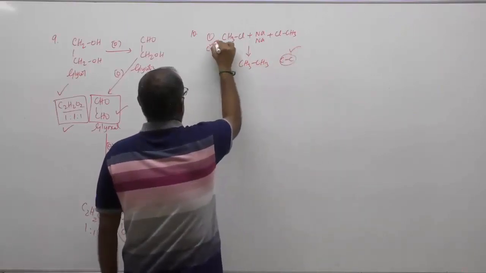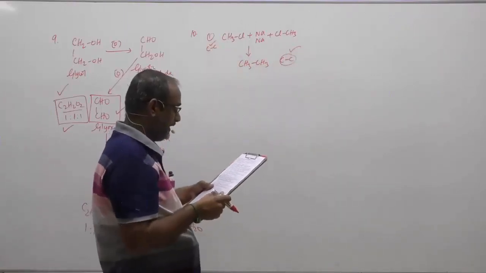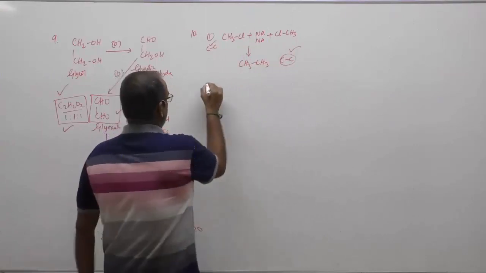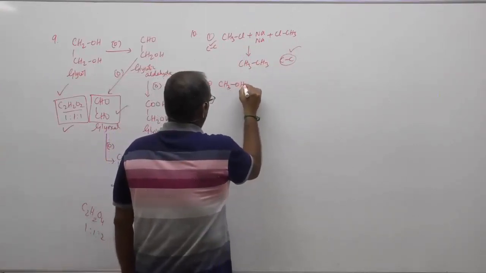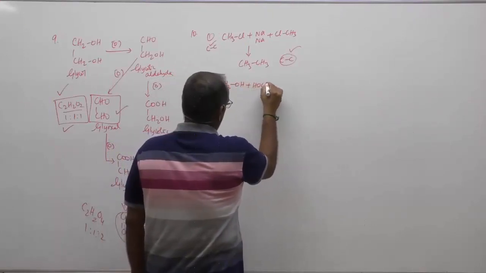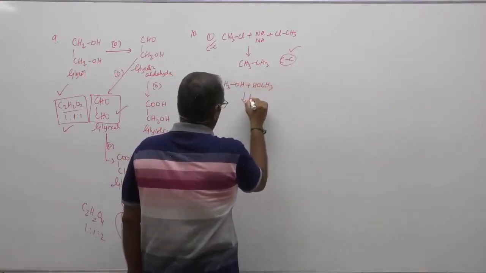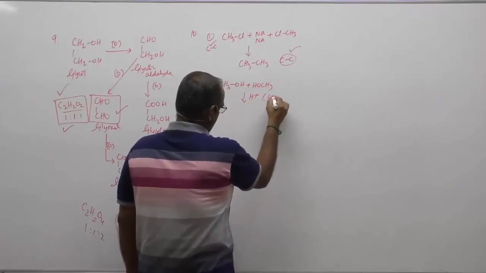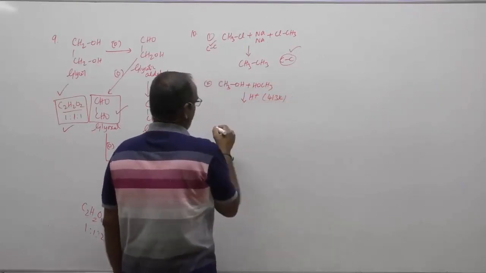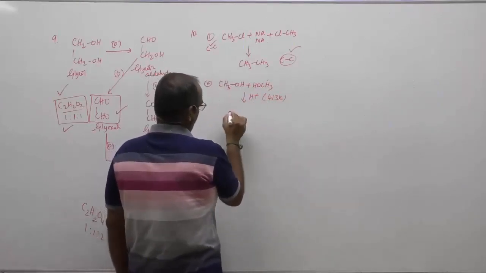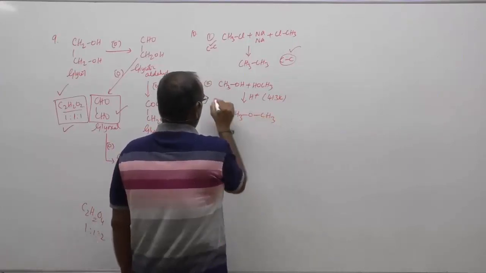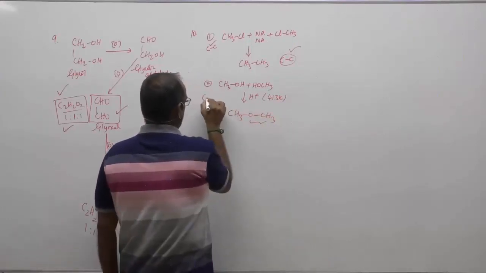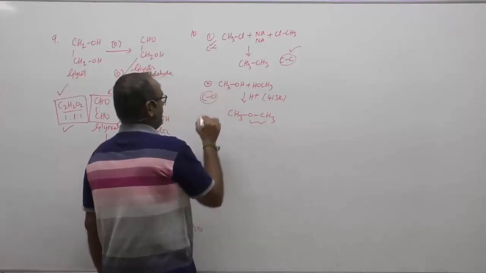Therefore, a carbon-carbon bond is formed. What about the next one? The continuous esterification process: methyl alcohol plus methyl alcohol in sulfuric acid medium at about 413 Kelvin. It will form CH3OCH3. A new C-O bond is formed, and that is true.